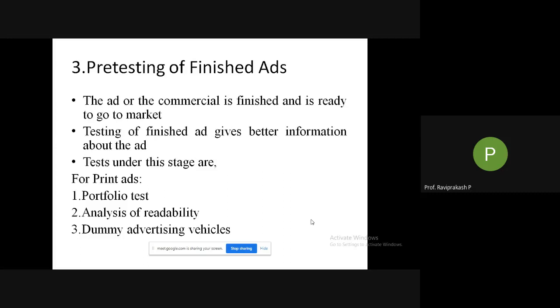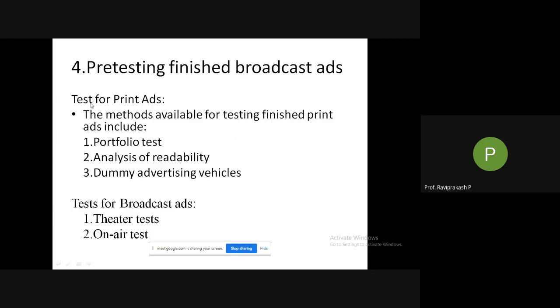Tests under this stage for print ads are the portfolio test, analysis of readability, and dummy advertising vehicles. For broadcast ads, we have theater tests and on-air tests. So these are the two kinds of tests: for print ads, the three are portfolio test, analysis of readability and dummy advertising vehicles, and for broadcast ads, it is the theater test and on-air test.